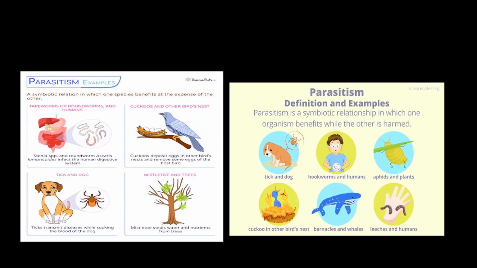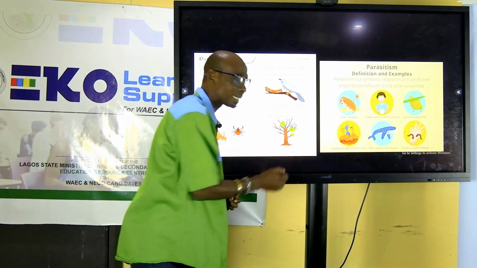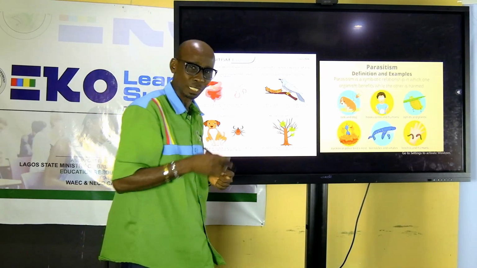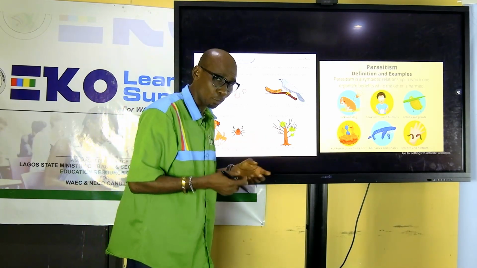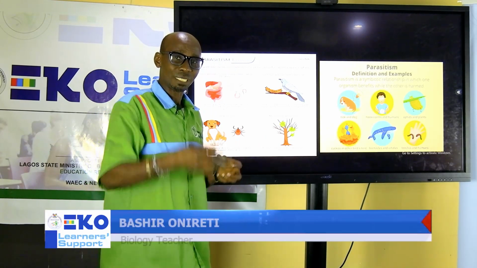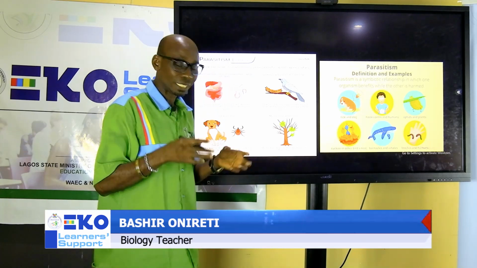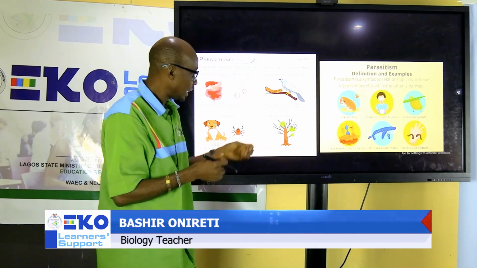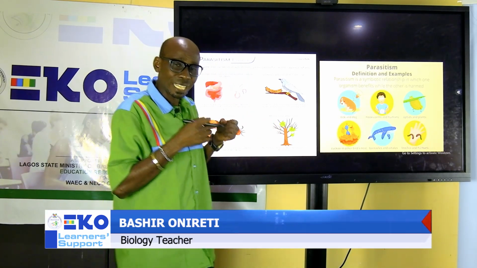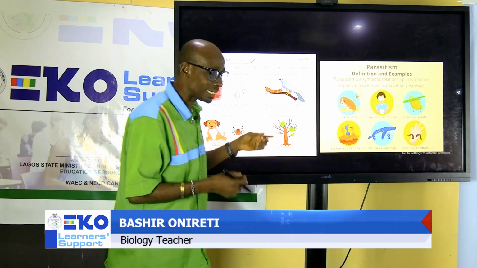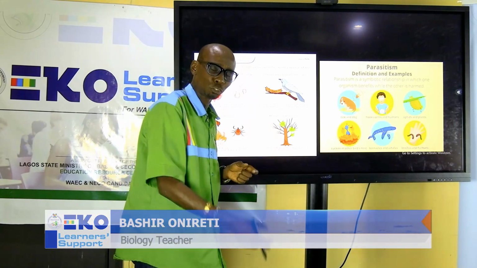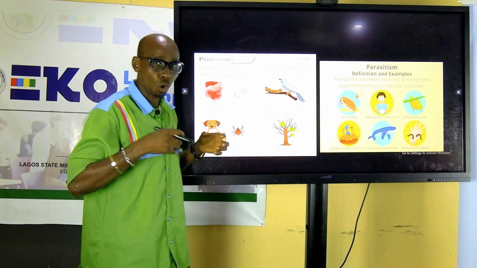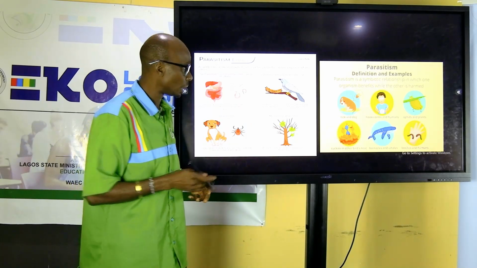An example I have here is the tapeworm. I have the birds. Then I have the mistletoe tree that lives on another tree. Why is it living on the other tree? It sucks the nutrients from the tree. What the tree is supposed to be enjoying, it sucks from him. They are in the same association. It's getting shelter. It's getting support from the tree. And at the same time, causing harm by sucking the tree's nutrients or competing with the tree for the nutrients.